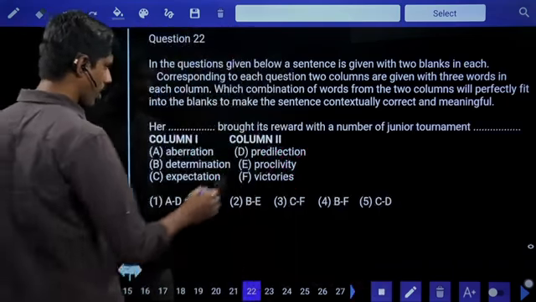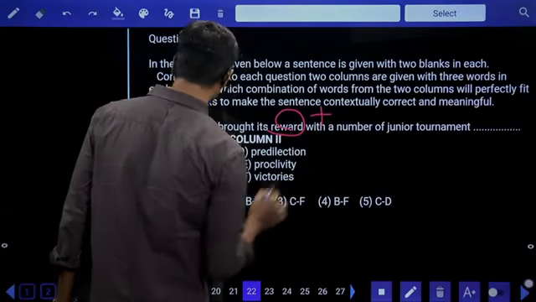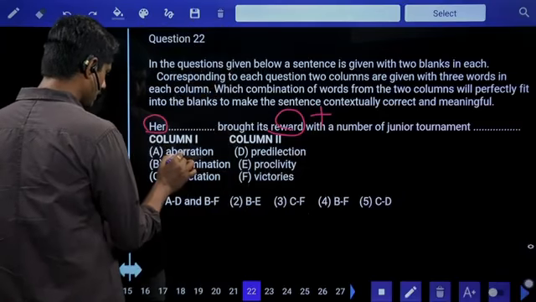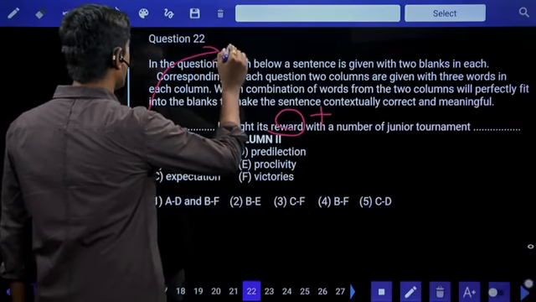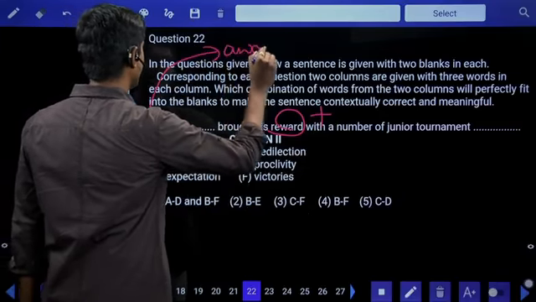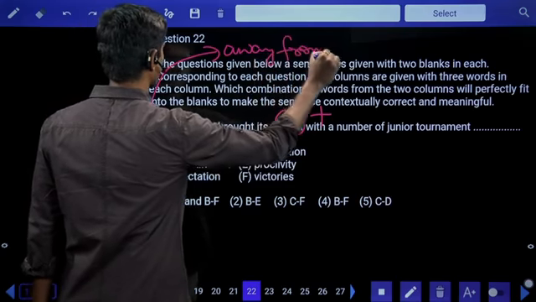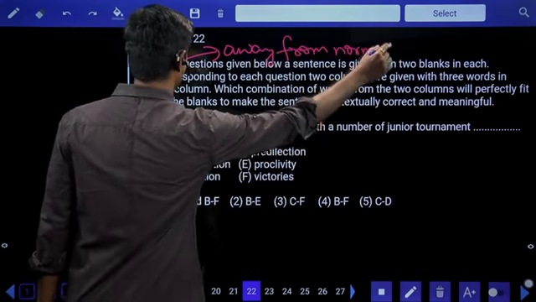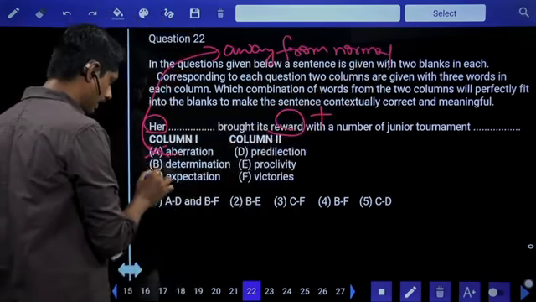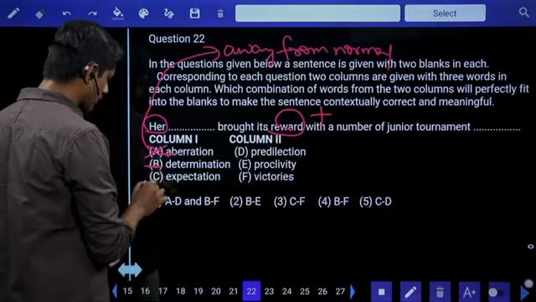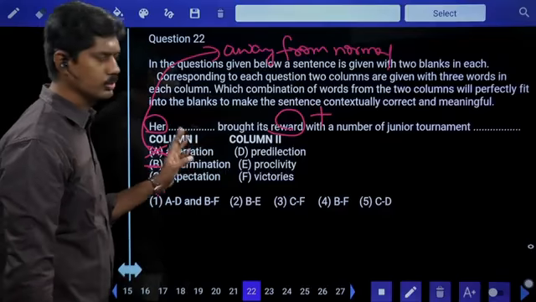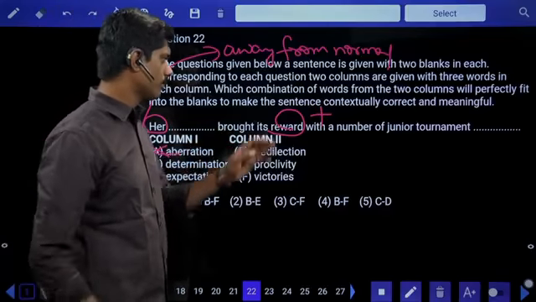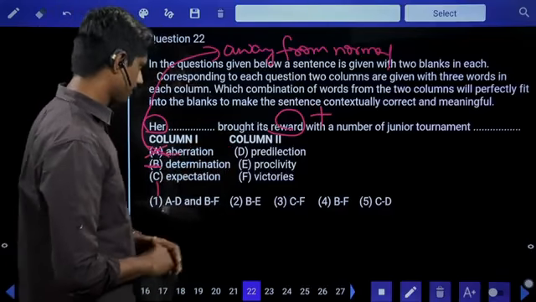Her dash brought its reward. Reward is positive. Her aberration. Aberration is nothing but what? Away from normal. Deviation. Her deviation brought reward? No. Determination brought reward? Yes. Expectation? Maybe. Determination is more suitable.